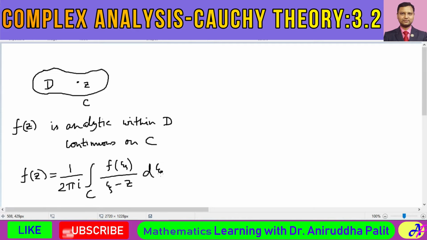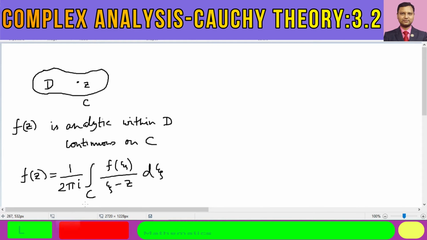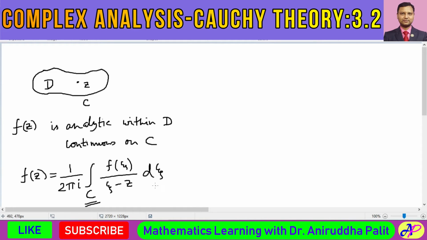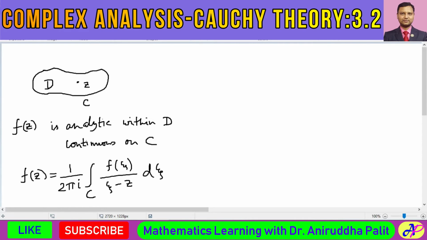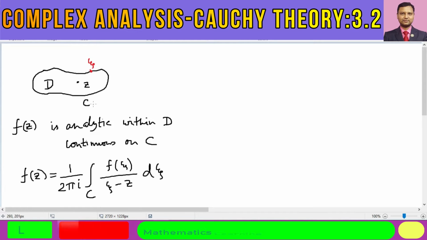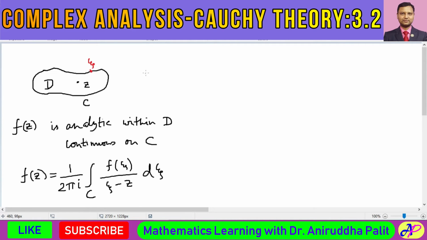So integral is taken over xi. That means xi are actually the points on this curve and on which the integral is taken. So we can say that the point xi over here, this might be the position of the point xi. Xi is any arbitrary point on this kind of boundary C.